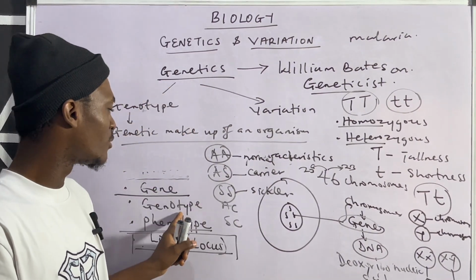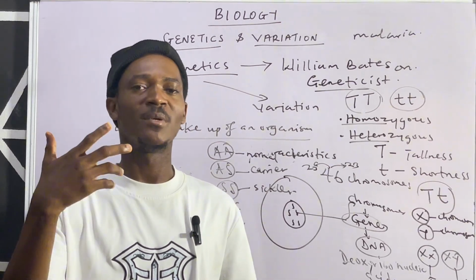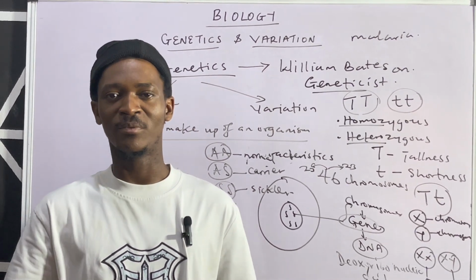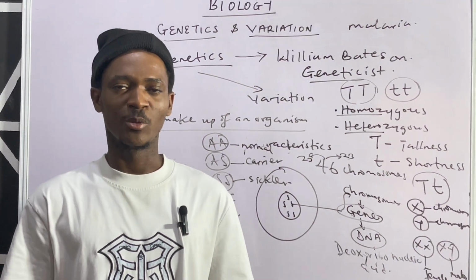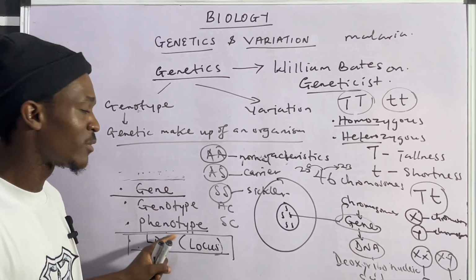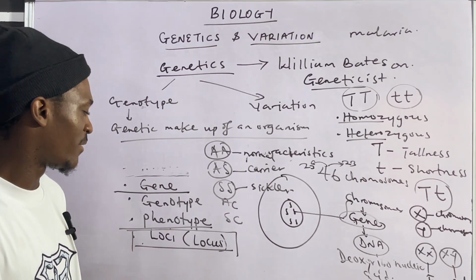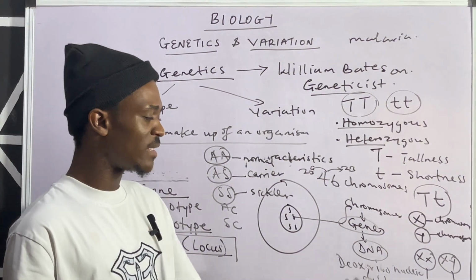But looking at genotype, you cannot see genotype. You can't look at somebody and then tell the person that you are AA. It's never possible because it resides within the gene, so it's not being expressed. You can't see a person and just guess the genotype. So phenotype is physical attribute, physical appearance. All right. That's for phenotype. Then let me just quickly run through this DNA.